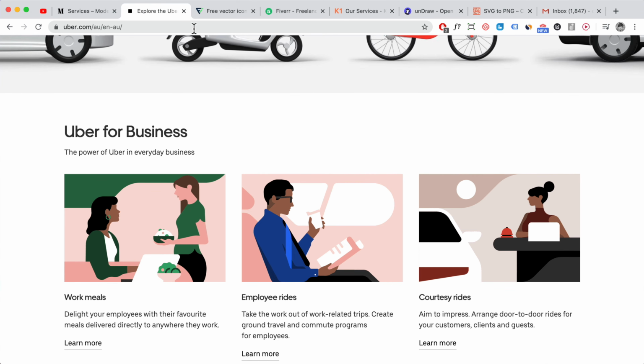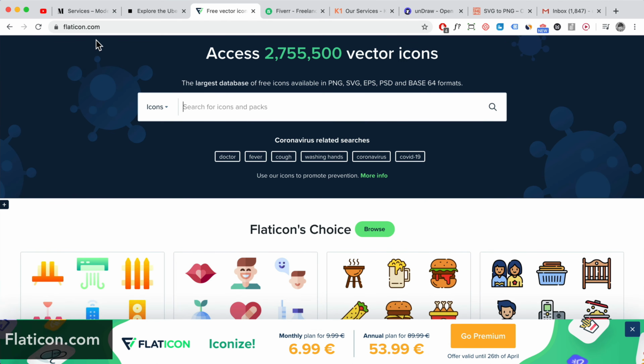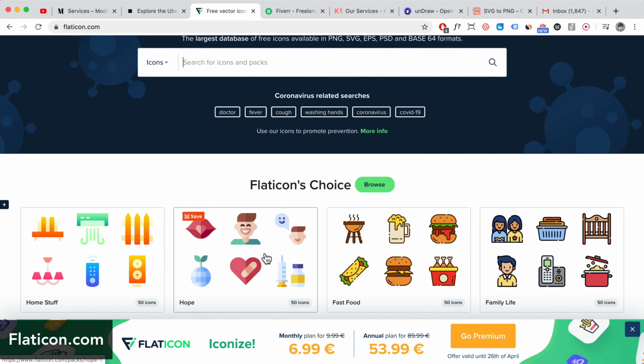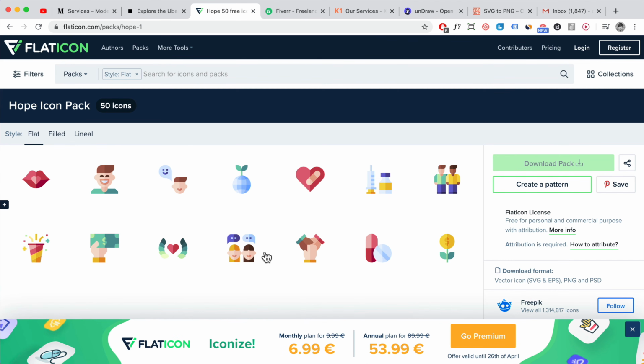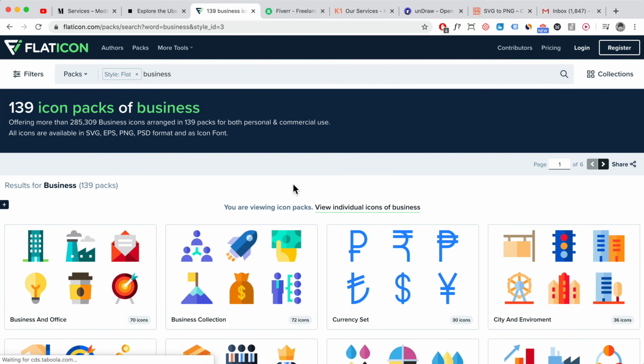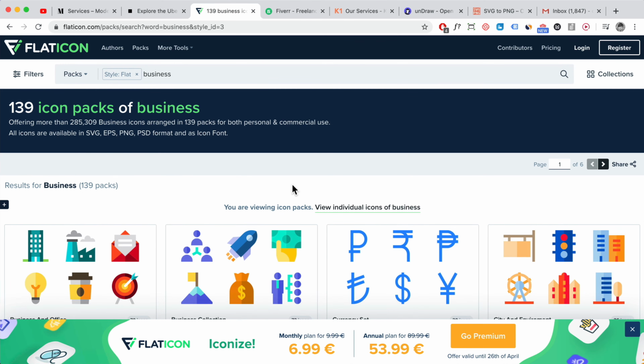So the place where you can get icons from is flaticon.com. Here they've got icon packs, and essentially if you click into it, you'll have all the icons which are similar style and similar colors, and it will go really well with your website. If you're an accountant, or maybe you can type in business, then there are different packs as well, like business packs and things like that. A lot of these ones, you might have to pay for them. Otherwise you'll need to credit the author on the website. So you can get your icons from flaticon.com.